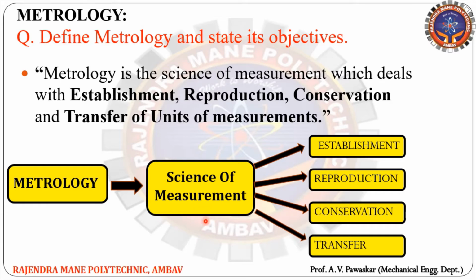So metrology means it's the science of measurement. We have to take readings or measurements of the physical quantity, right? So we require a system of units. For that we have to establish that system of units, then reproduction of that system of units, then conservation of that system of units, and then we have to transfer between different systems of units, right? That is nothing but metrology. So in the definition of metrology, these four terms are compulsory for measurement: establishment, reproduction, conservation and transfer of unit.